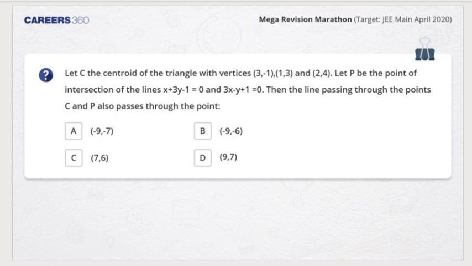So we were supposed to find the diagonal equation of it, AD. So 2-point form, are you aware of it, Senthil? Are you aware of the 2-point form of a line?